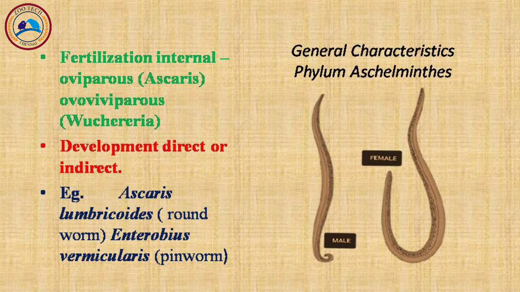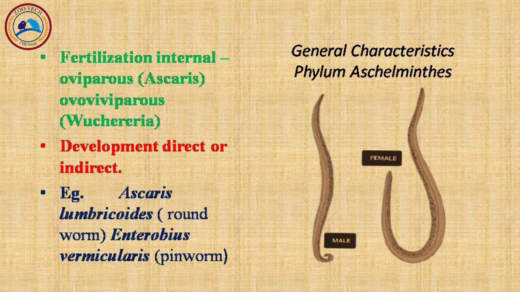During indirect development, a larva is present. The filariform larva is present in Ancylostoma, that is the hookworm. Microfilaria larva is found in Wuchereria bancrofti, the filarial worm, and rhabditiform larva is present in Ascaris and in Enterobius, the pinworm.